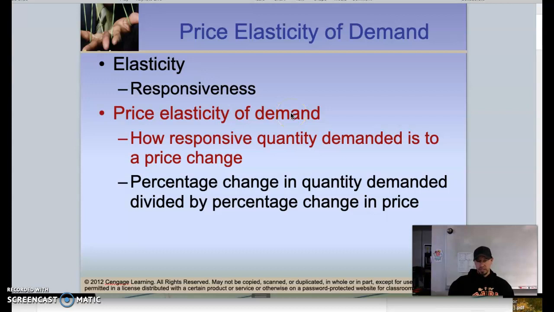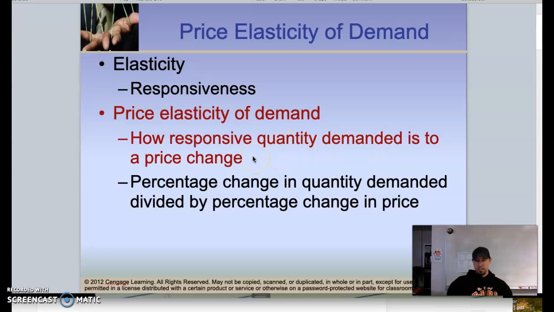And we understand the law of demand, or at least we should, that as prices increase, the quantity demanded moves in the other direction. Price goes up, quantity demanded goes down. The question with elasticity then is, well, by how much? So as price increases, how responsive will quantity demanded be to that price change?